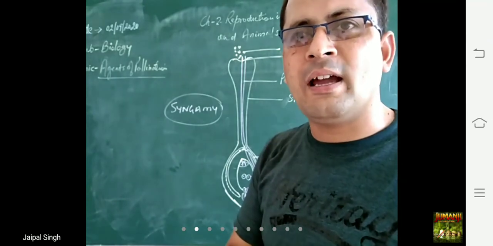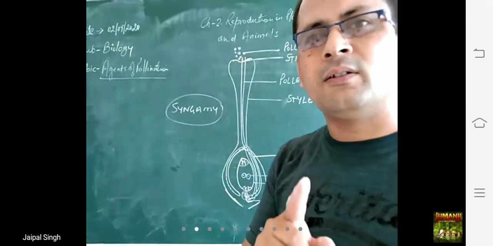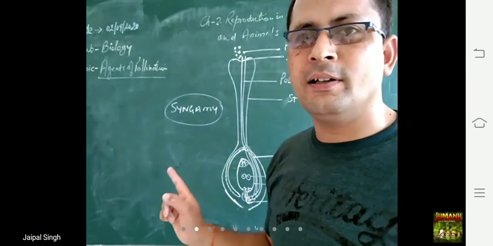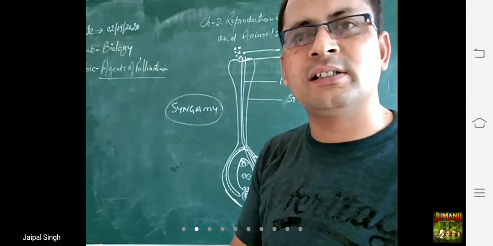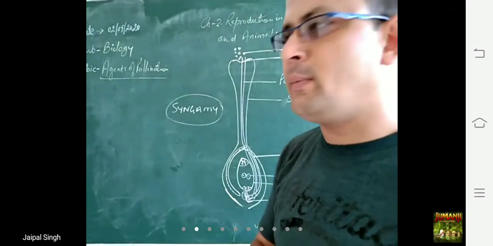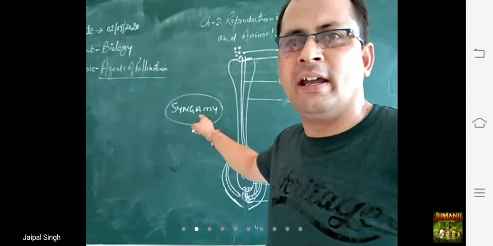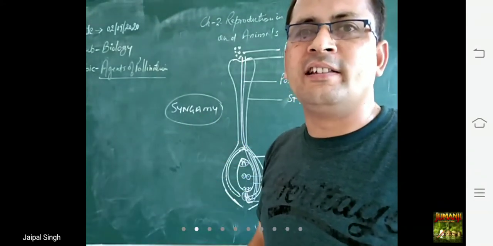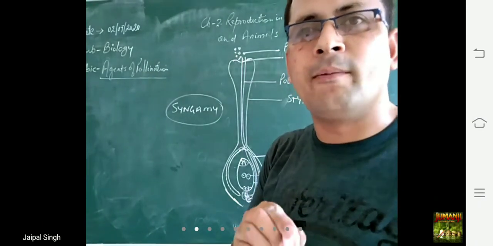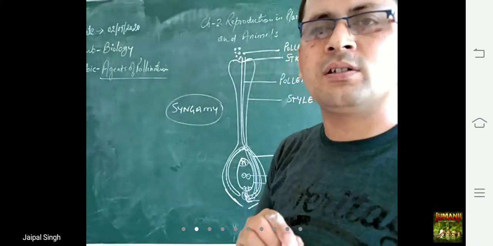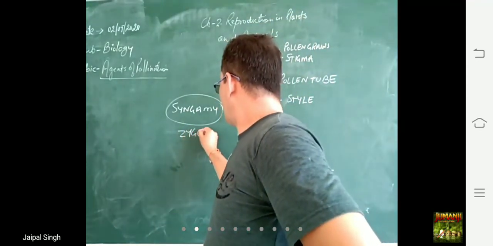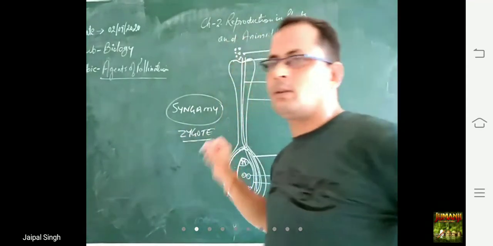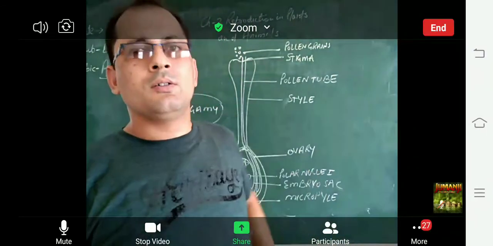The first male gamete fuses with one of the eggs in the ovule. This process is known as syngamy. This process leads to the development of a structure known as the zygote. So the zygote is formed.